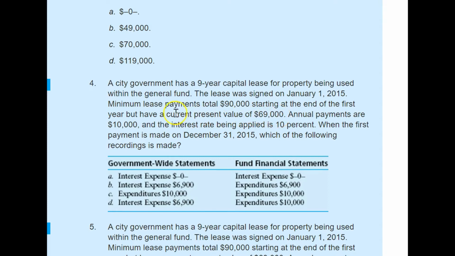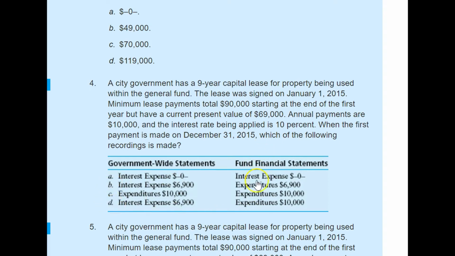So at the end of this year, they need to calculate 1 year interest expense on this whole amount, and that interest rate is 10%. They didn't pay any part of their obligation yet, so for the whole year they have to record the entire interest expense, which is very simple: 10% of $69,000, that is $6,900. So it looks like the possible answers are B and D.